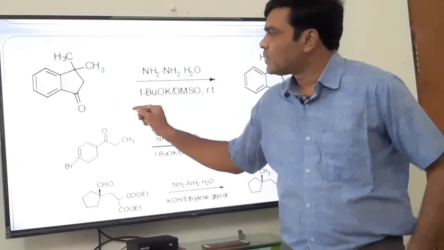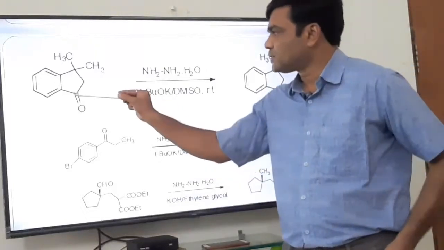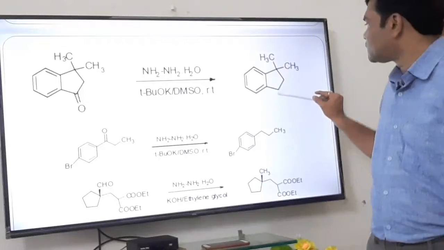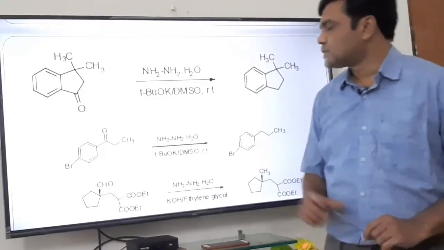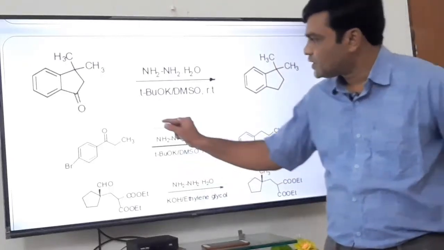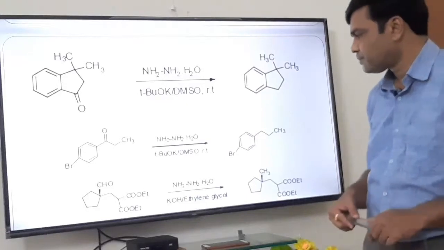Here again C double bond O, just concentrate on the C double bond O, forget about the other part. C double bond O is reduced to CH2. Ketone is converted to alkane. Halogen is as it is, just the C double bond O carbonyl group is converted to CH2, no other change.